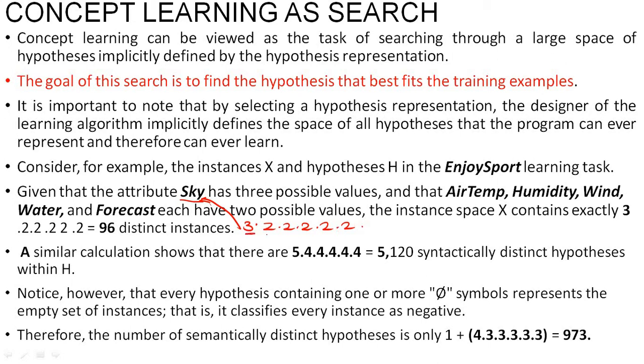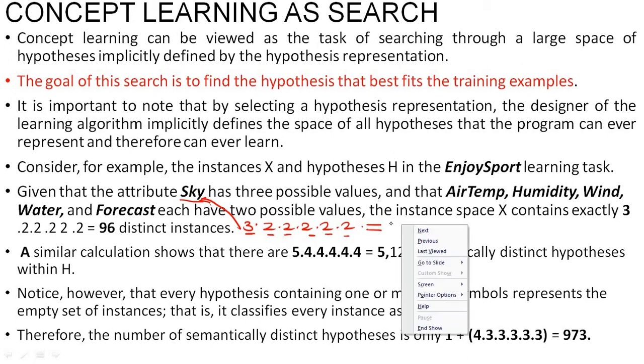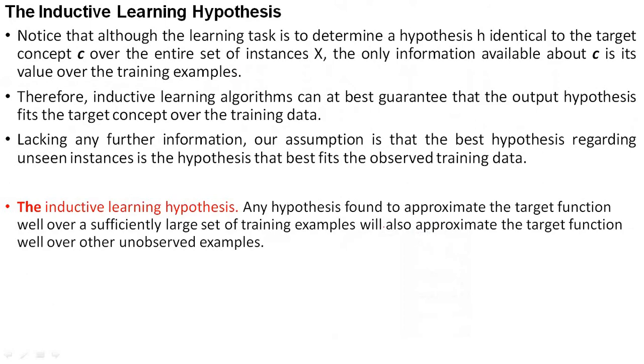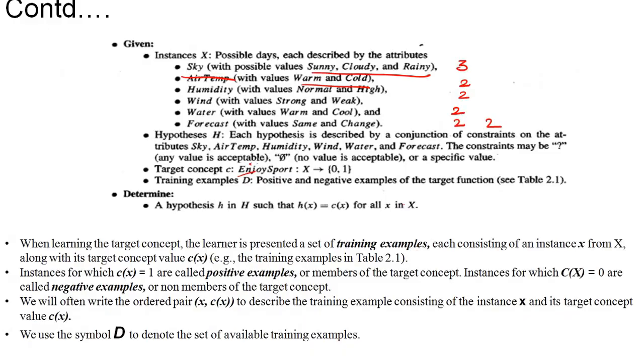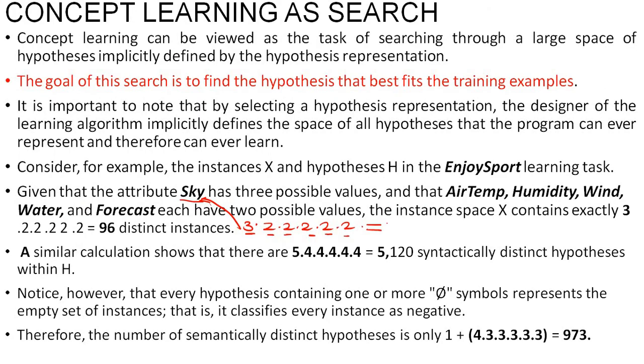So sky is 3, air temperature 2, humidity 2, wind 2, water 2 and forecast 2. If you multiply all this, the total number of instances is, sorry, 96. So 96 distinct instances are possible.